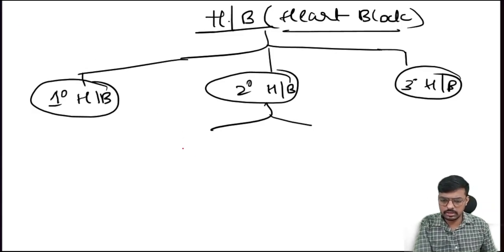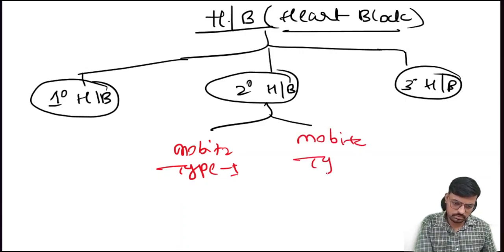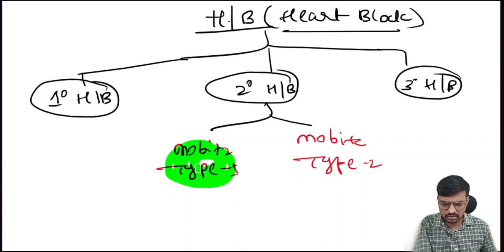One is Mobitz type 1, and the second one is Mobitz type 2. Mobitz type 1 we also call the Wenckebach phenomenon.